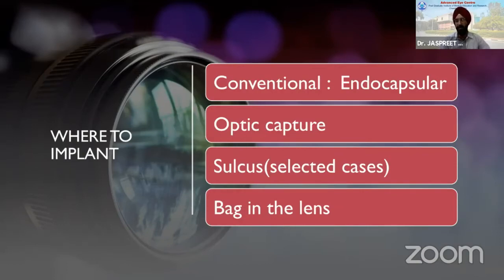The important thing is that you usually would not leave your IOL in the sulcus. There's so much inflammatory component in a child. There's a high risk of inflammation in those young eyes, so try not to put them in the sulcus, because when you have inflammation, it can lead to a whole range of complications. And yes, a bag-in-the-lens has been proposed in Europe, and a lot of work has been done on this, but unfortunately it's a patented lens which is available there, and we don't have that in India. So we'll have to wait for that.